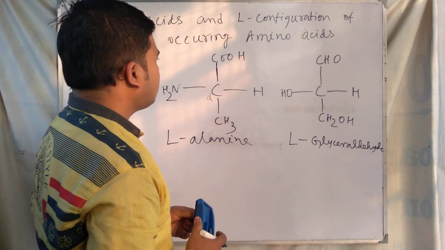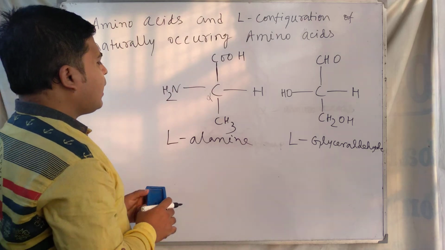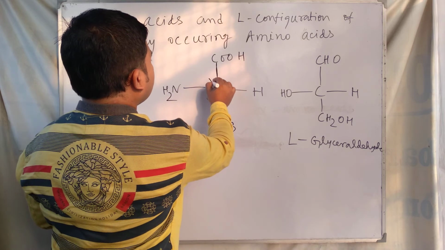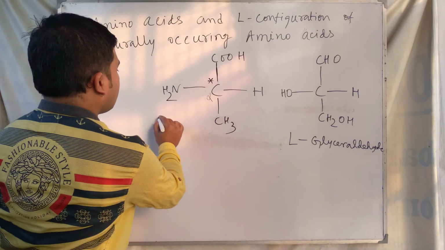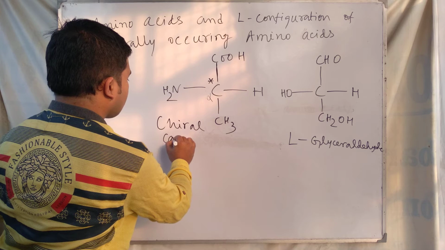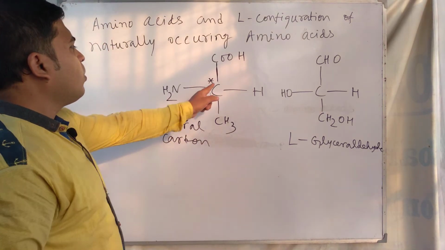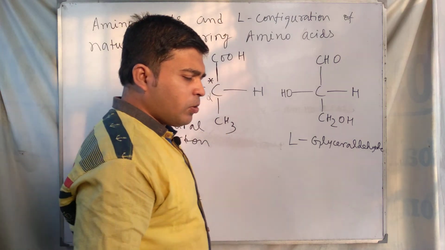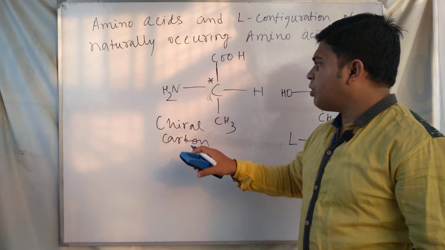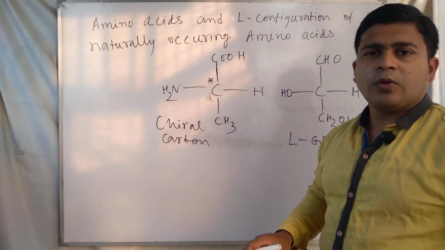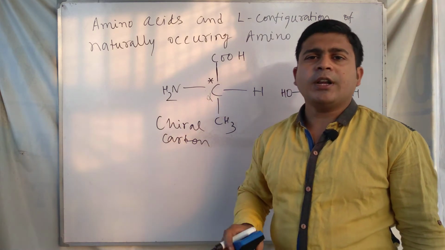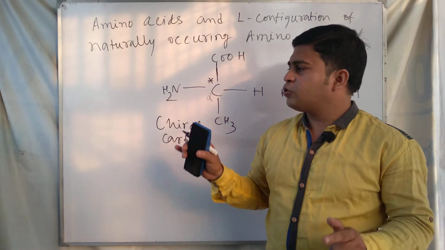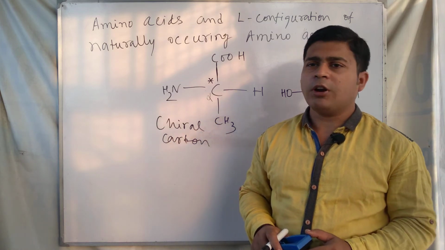These amino acid molecules, except glycine, all contain a chiral carbon. Here you can see this carbon. This carbon is a chiral carbon. Chiral carbon means a carbon attached with 4 different types of groups or atoms. So this compound contains one chiral carbon, this one. Amino acid molecules contain one chiral carbon, so they have 2 optical isomers, for all the naturally occurring amino acids.